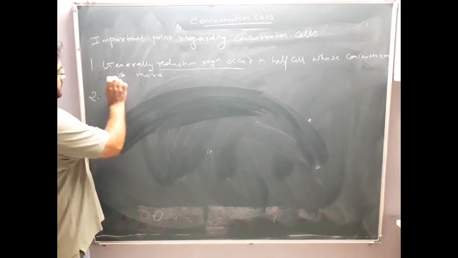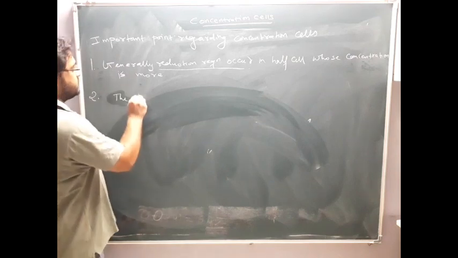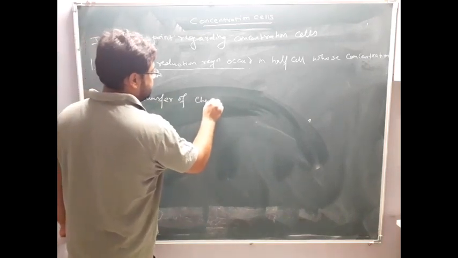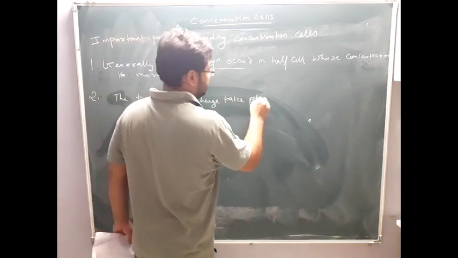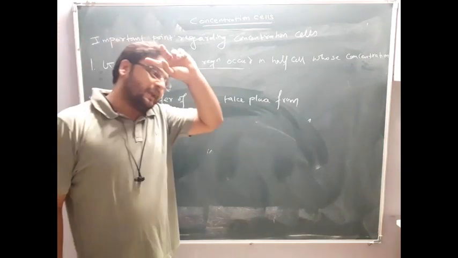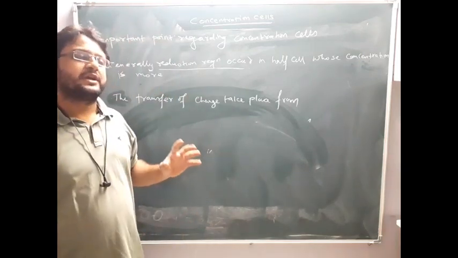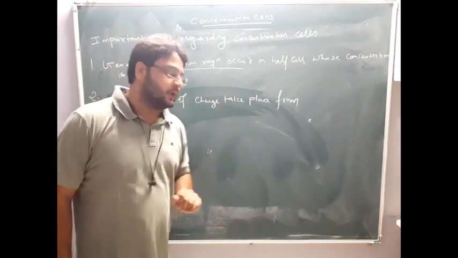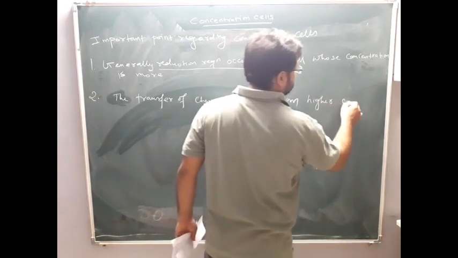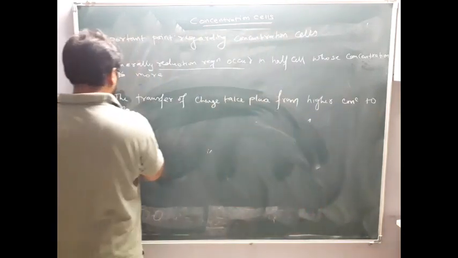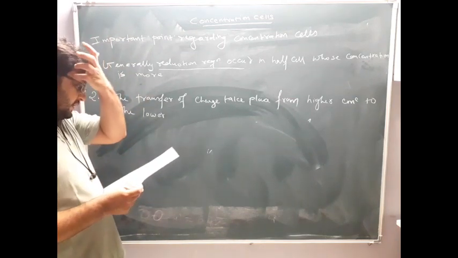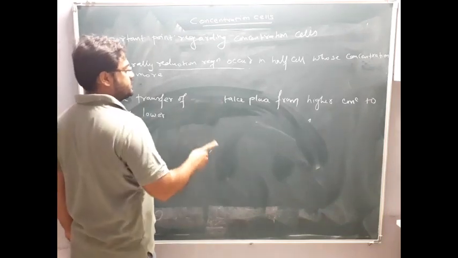second point. The transfer of current or transfer of charge takes place from, see, in other electrochemical cells we are used to studying that the transfer of electric charge takes place from anode to cathode. Here this is not the story. Here the story is the transfer of charge takes place from higher concentration to lower concentration. Please remember this. The transfer of particles, or you can add the transfer of substance, as in your book they have given the transfer of substance. Okay, you can add that.